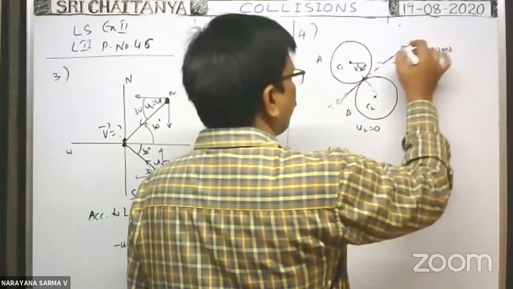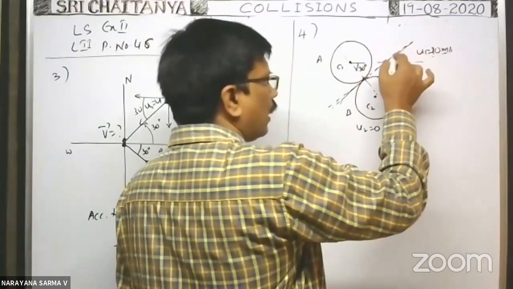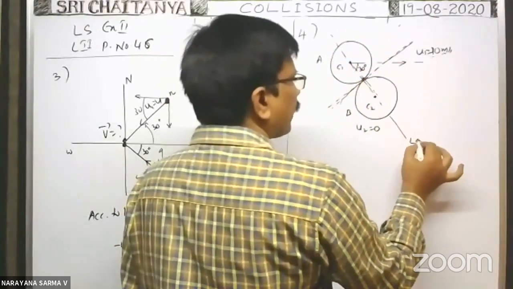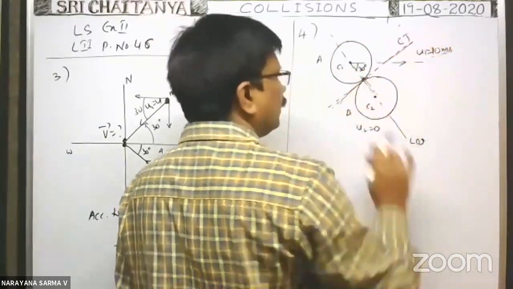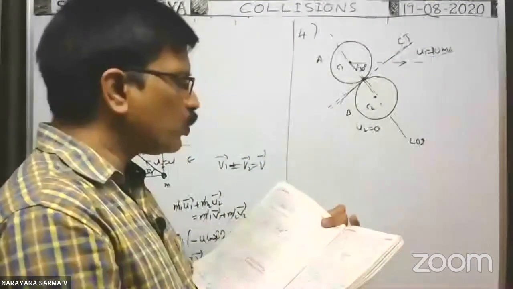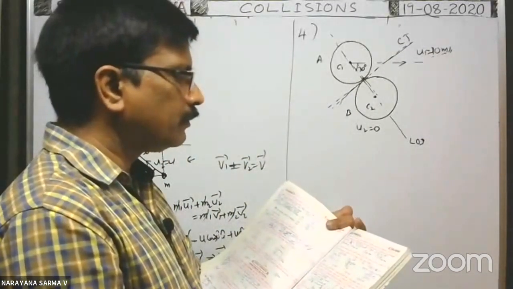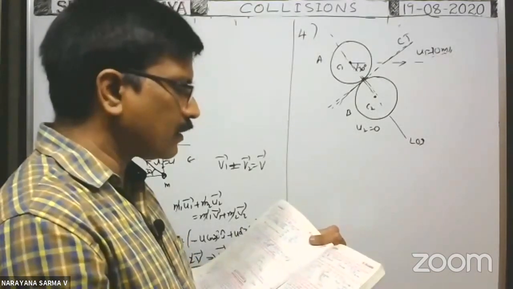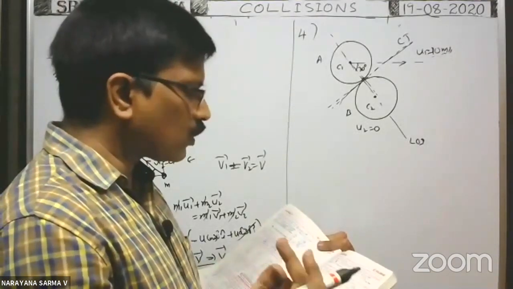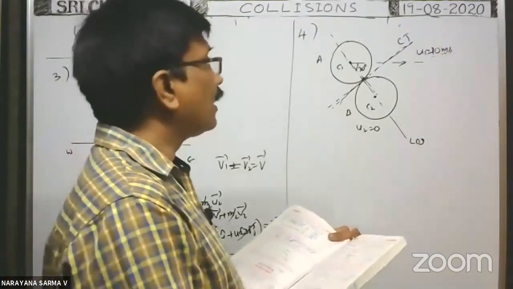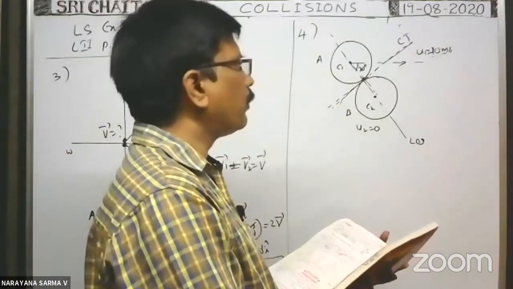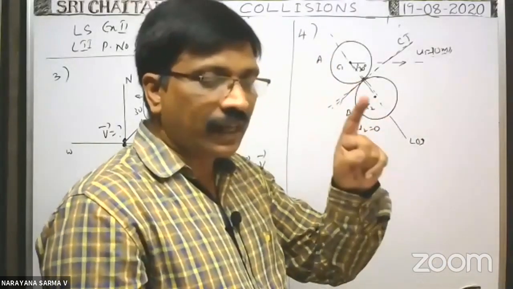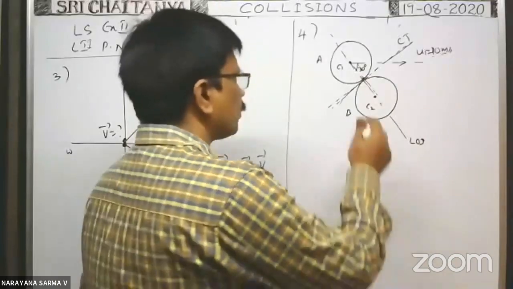Perpendicular to the common tangent, when you draw a perpendicular passing through the point of contact, this is the line of impact, and the other is the common tangent. Along the common tangent, as these two spheres are smooth spheres, friction is not given, there is no force on the particle. But along the line of impact the collision takes place, and it is an elastic collision, that is given. You remember this point.